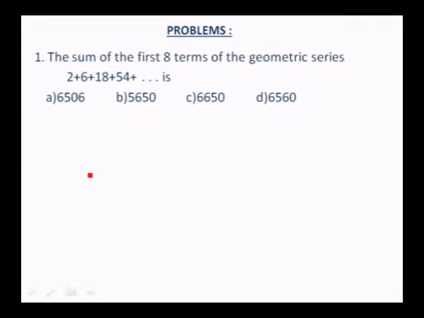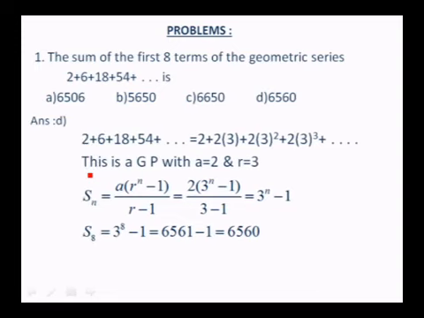The sum of the first 8 terms of the GP, 2 plus 6 plus 18 plus 54 is A 6506, B 5650, C 6650, D 6560. So we can use the formula to find out the sum to 8 terms. 2 plus 6 plus 18 plus 54 is 2 plus 2 into 3, 2 into 3 square, 2 into 3 cube, etc. This is a GP with A equals 2 and R equals 3. So GP nth term formula, Sn is equal to A into R to the power of n minus 1 over R minus 1. So 2 into 3 to the power of n minus 1 over 3 minus 1, that is 3 to the power of n minus 1.